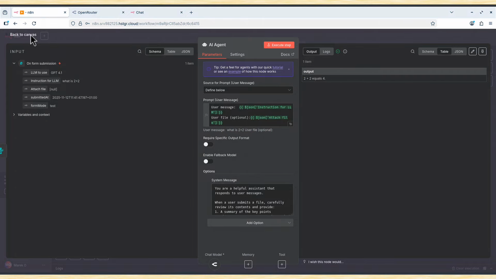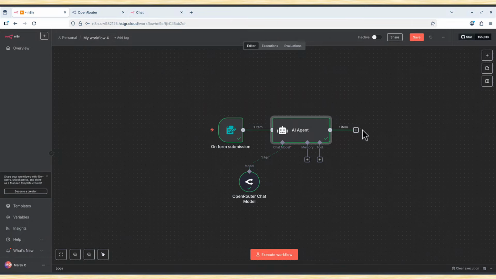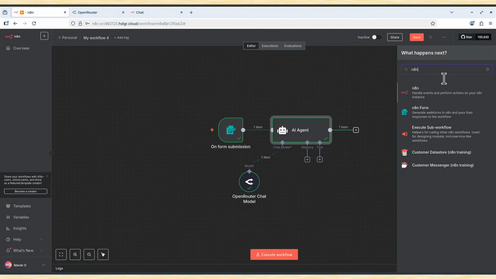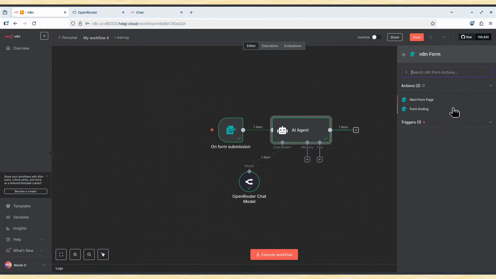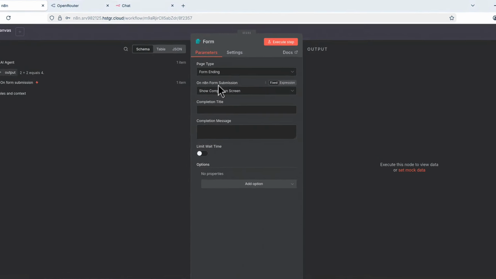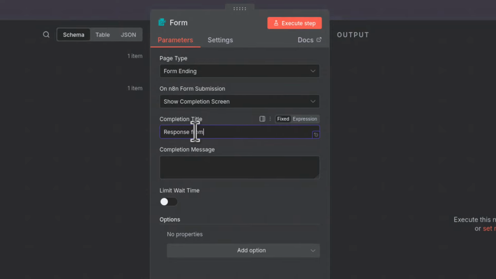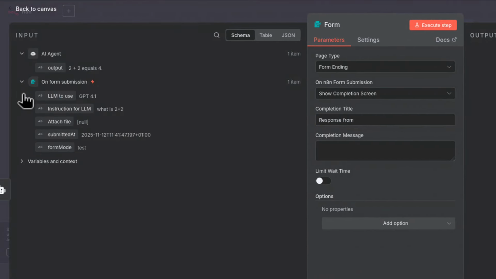So what I do now, I'll go back to Canvas, and we need another node. I click that little plus, and I say n8n. Again, it's n8n form, but now I say form ending. And the page type and n8n form submission can both be left as they are. Completion title, I say maybe response from. Let's see what we have available here.